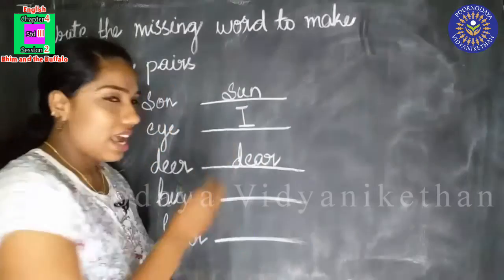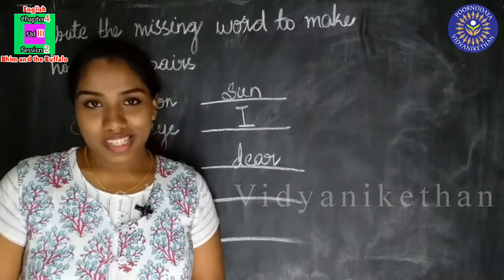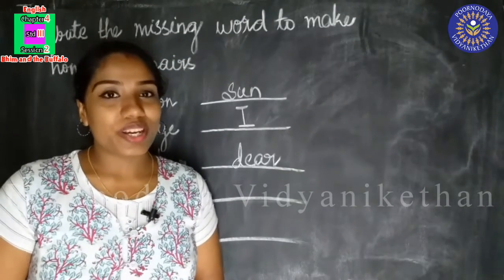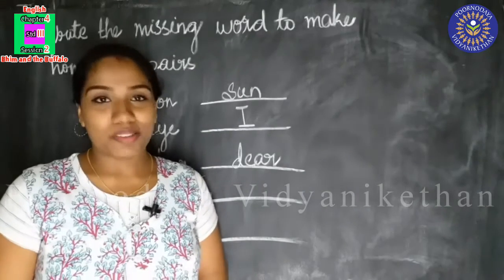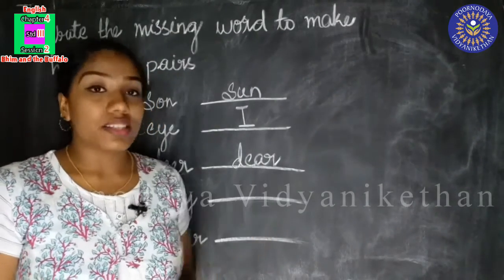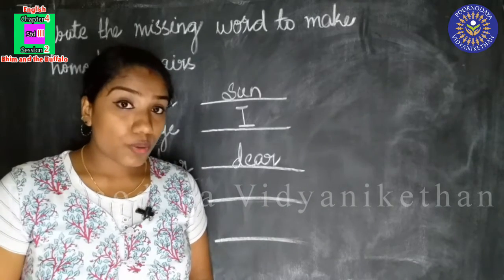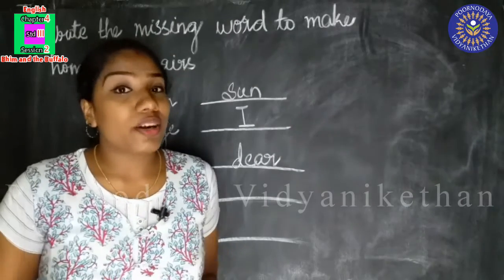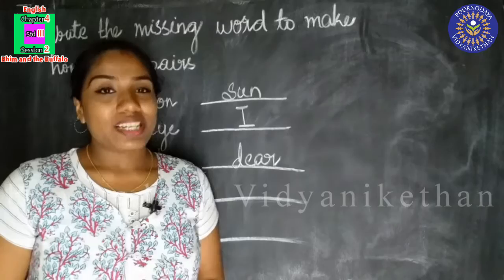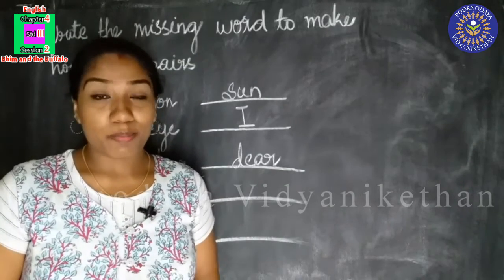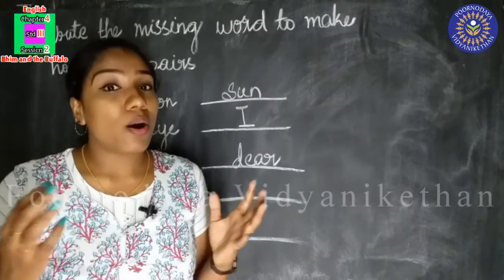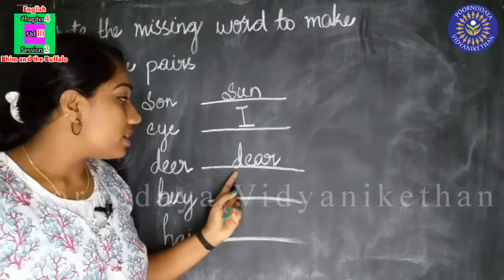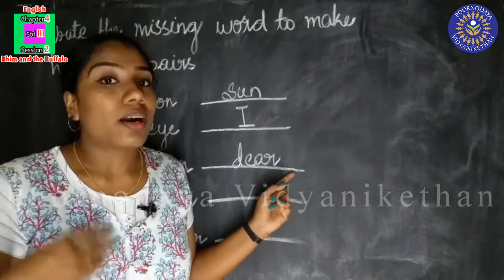D-E-A-R. I always call you my dear children, isn't it? I call you my dear children. I call you dear because you all are my beloved ones. Dear, D-E-A-R, dear is a word that we use to show our love to a person. Okay, you can say like this, my dear father, my dear mother, my dear brother, my dear sister, my dear friend, because you love all of them. So D-E-E-R, deer means an animal, and D-E-A-R, dear means our beloved ones.